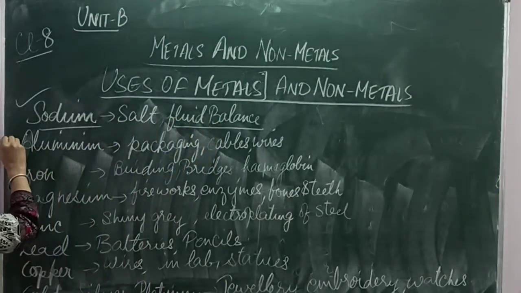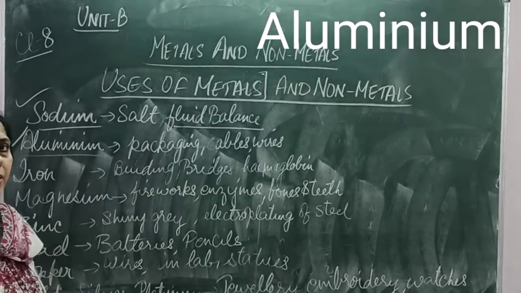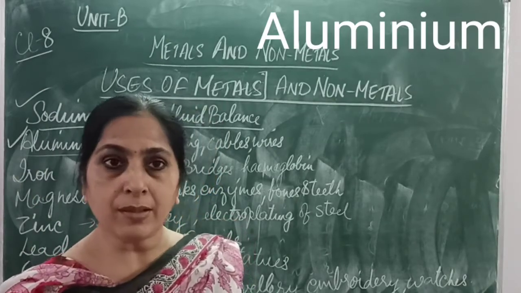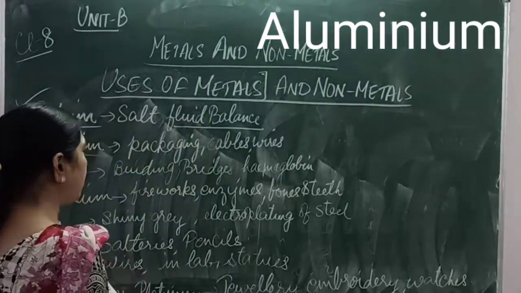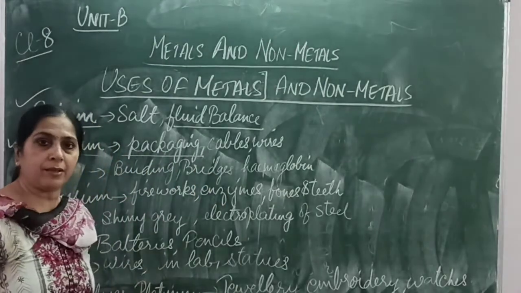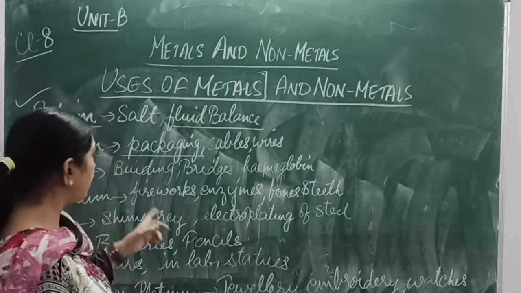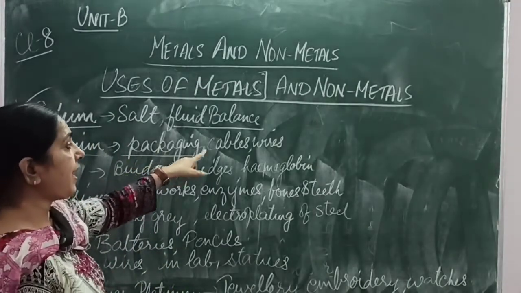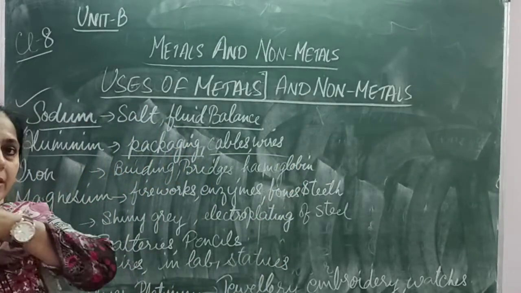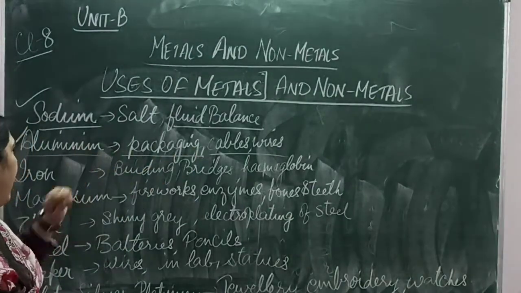Sodium. Then secondly we come to aluminium. You must have seen so many things around you made of aluminium: the utensils in your kitchens, and the aluminium foil in which your mother wraps the food you bring in your tiffin. It's used in packaging and for cable wires, right? The wires used for cables are made of aluminium.